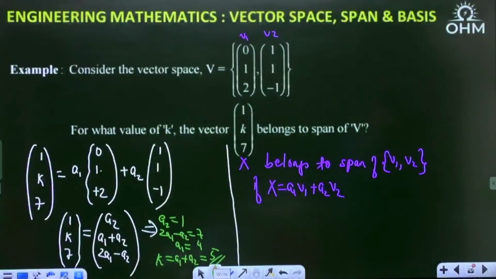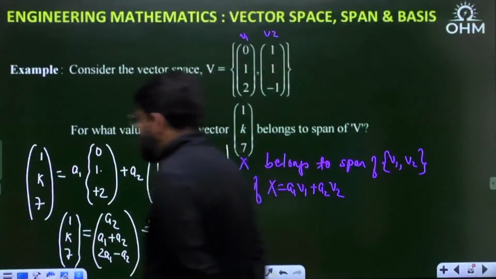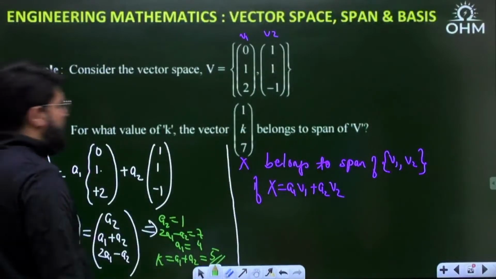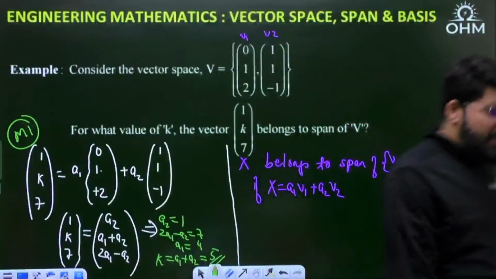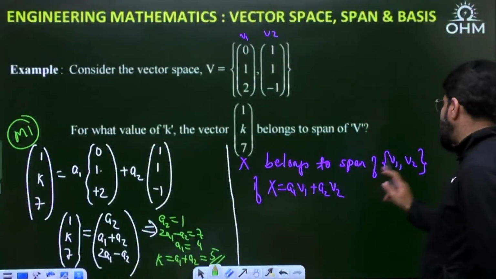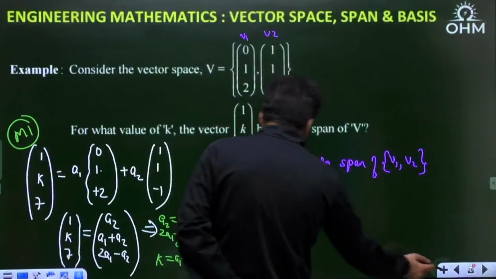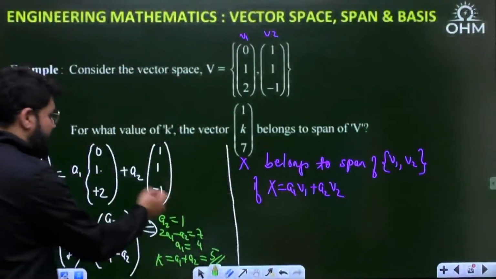Is that clear? Okay, another method. This is method number 1, another simple method. X belongs to the span of V1, V2 if X is equal to A1 V1 plus A2 V2. One way is that I calculated A1 and A2.